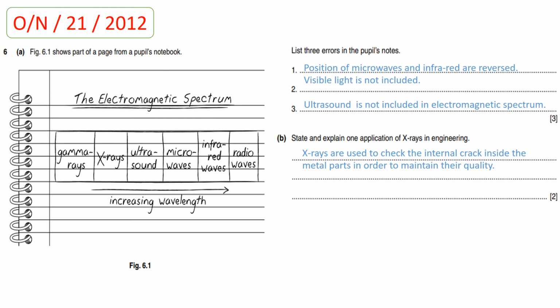Now students, the next question is taken from year 2012, paper 2-1, October-November. In this question, figure 6.1 shows part of a page from a pupil's notebook. There is an electromagnetic spectrum, and a diagram is shown to all of you on your screens. Now, list down 3 errors in the pupil's note.